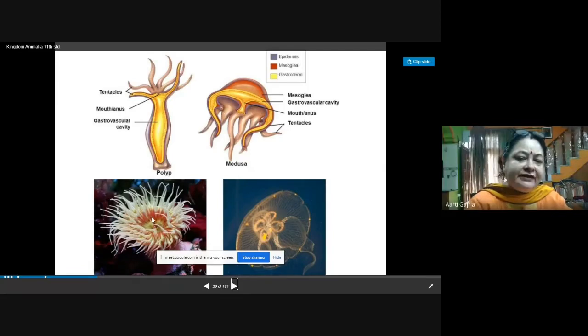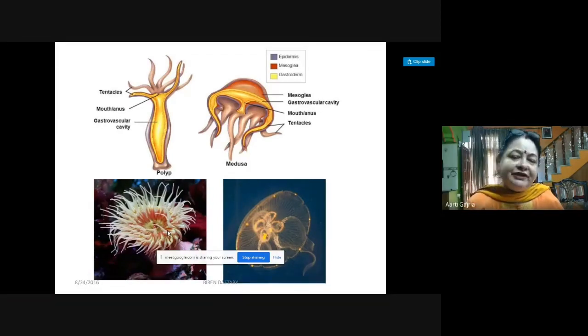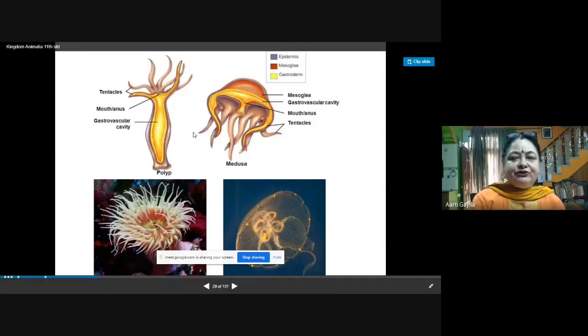So sea anemone is the polyp form, and this jellyfish is the medusa form. So medusa form is free living, and the sea anemone is polyp. So polyp is sedentary, which is attached to the substratum, whereas the medusa form is free living. So this is medusa and this is polyp.